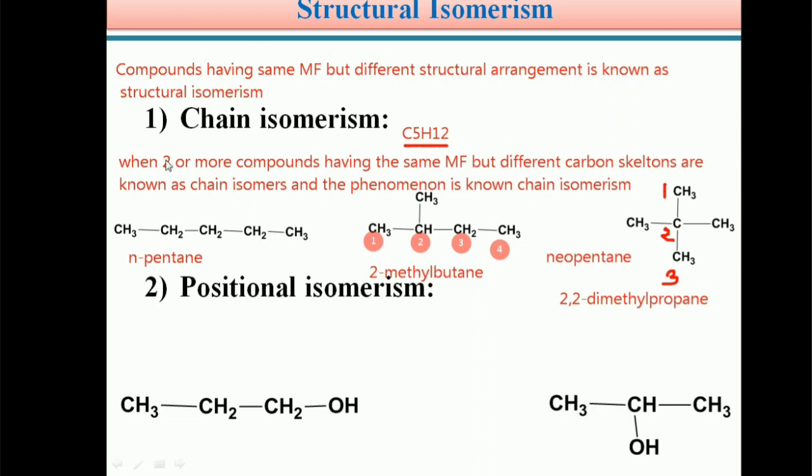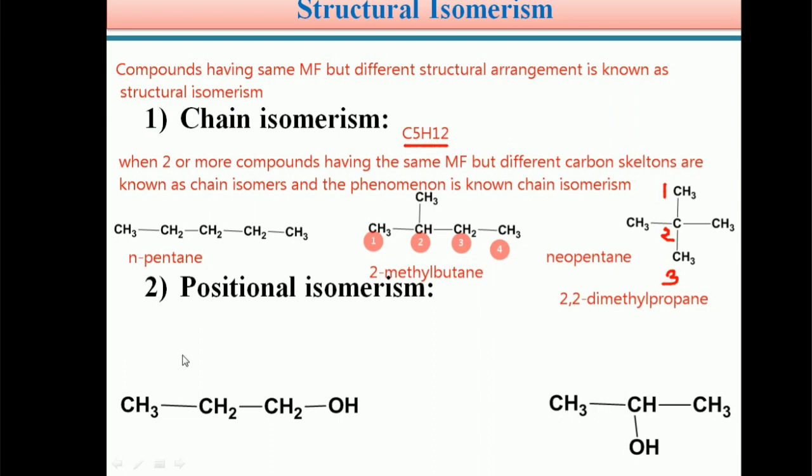So students, when two or more compounds have the same molecular formula but different carbon skeletons, they are known as chain isomers. So students, these three compounds are chain isomers of each other, and this type of phenomenon is known as chain isomerism.